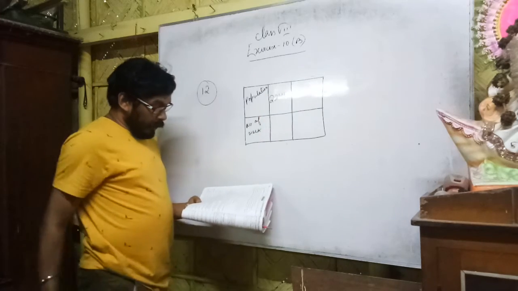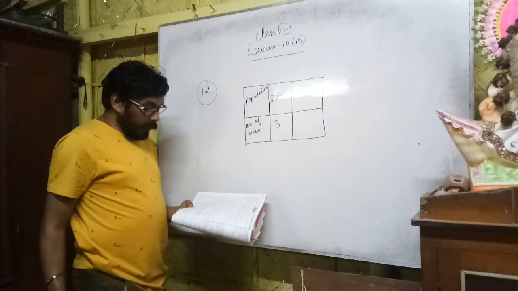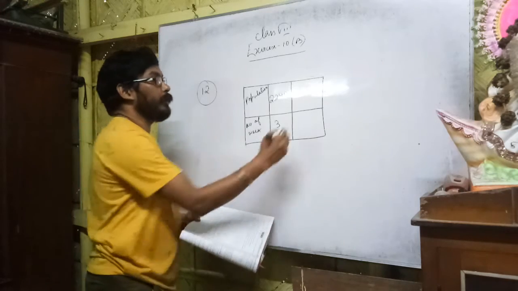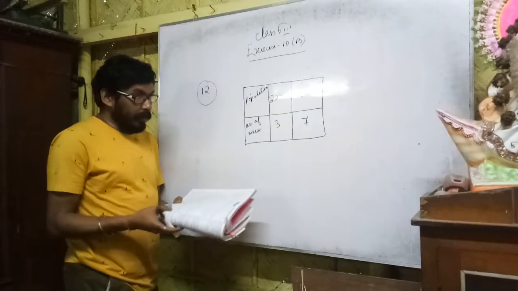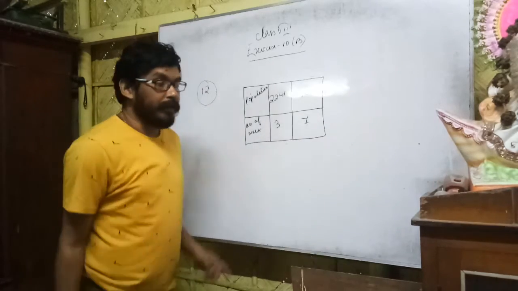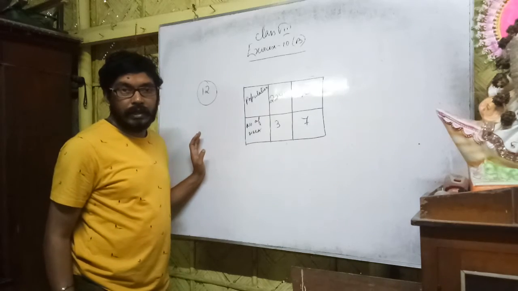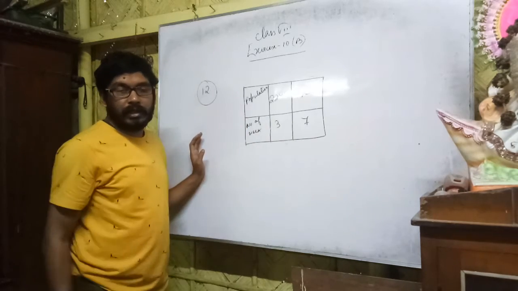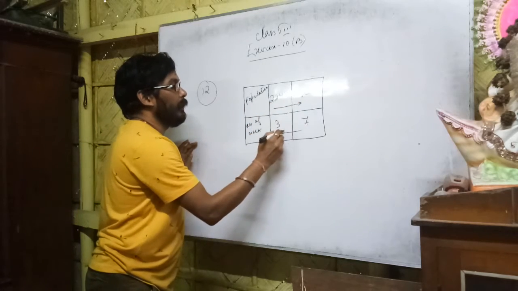22,400. How long does the food last? 3 weeks. Now you want that food to last for 7 weeks. So how many people do you have to send? I have said that the more the people, the less the time. More people, less time. So this is also inverse. We will write this and this.